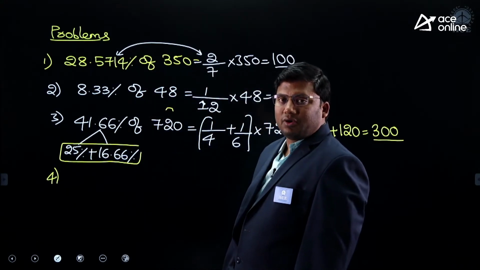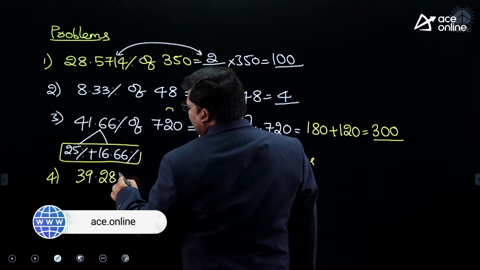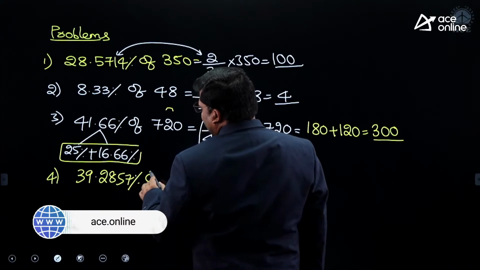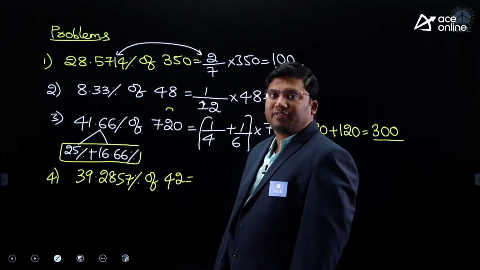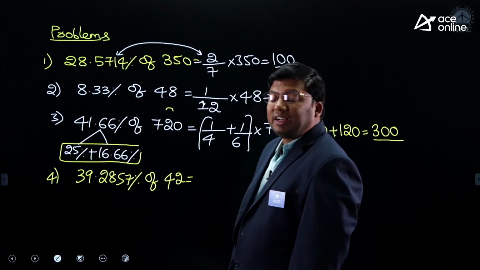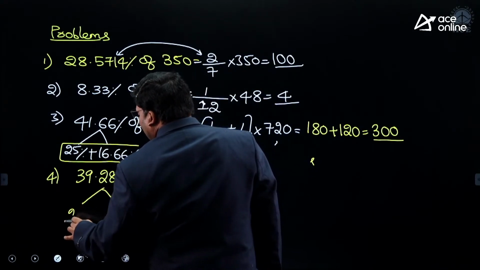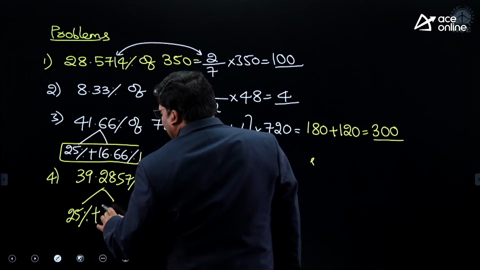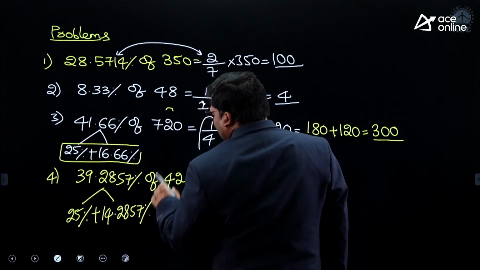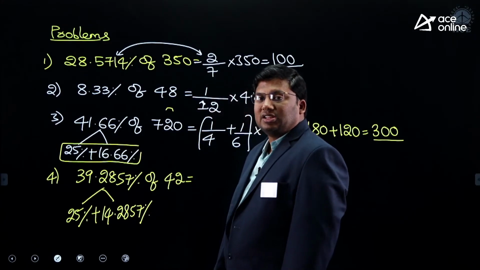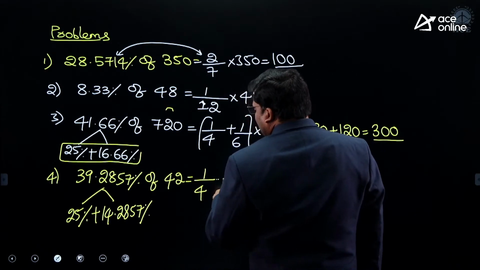I hope you are all understanding, right, sir? 39.2857% of 42. 39.2857% is derived from two fractions. One is 25% and another is 14.2857%. 25% is 1 by 4.